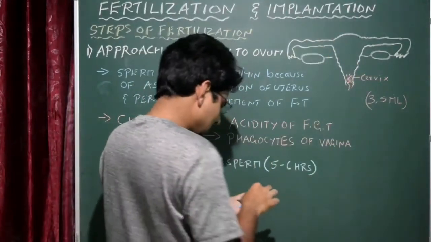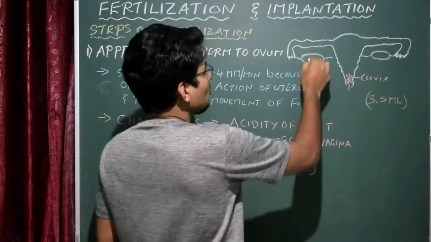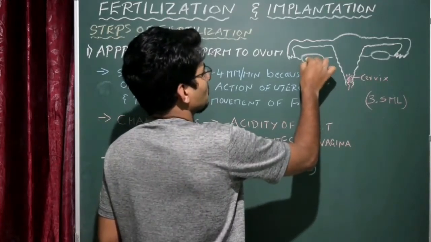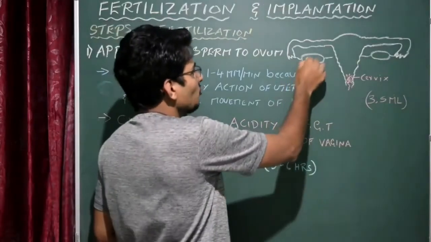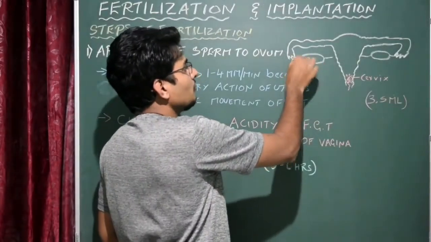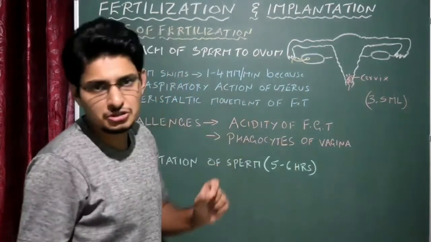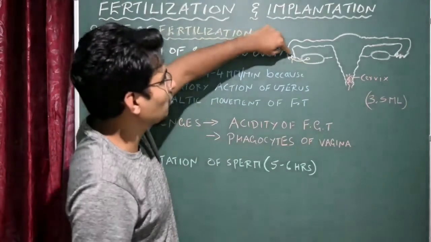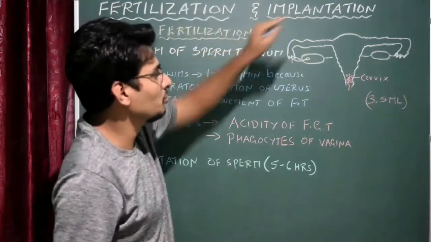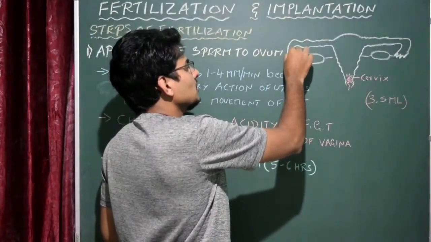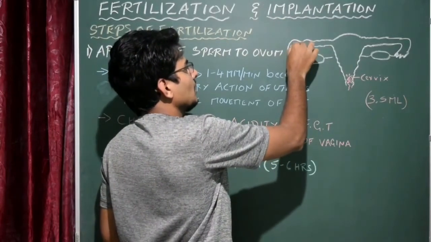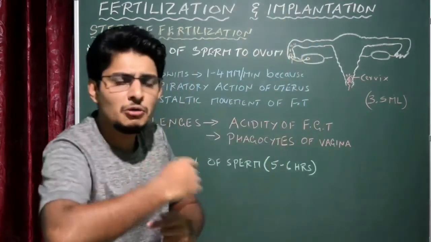Let us imagine that at the same time ovulation occurs. You know what ovulation is? On the 14th day of the menstrual cycle, the ovulation has occurred. This ovum, that is the secondary oocyte, is collected by the finger-like projections, the fimbriae, present at the tip of the infundibulum region of the fallopian tube. Then the ovum now travels like this. Let us imagine the ovum is now traveling.